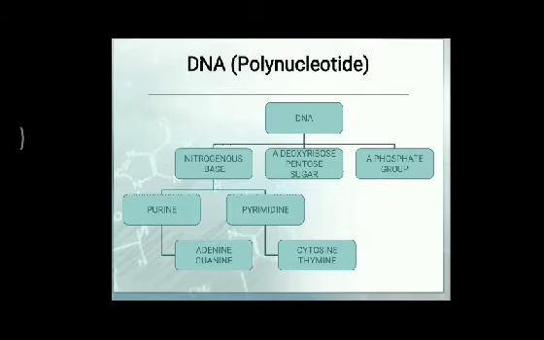So what is a chromosome? First we need to talk about that. It is a condensed thread-like structure found inside the nucleus, especially in the eukaryotic cell, while in the prokaryotic cell a circular single strand DNA is present.